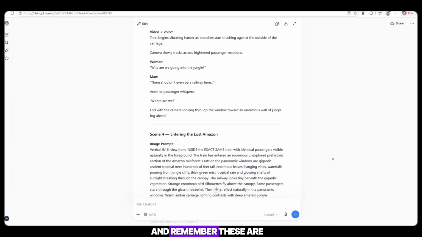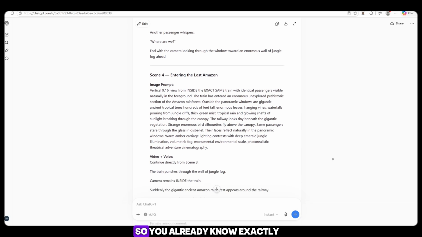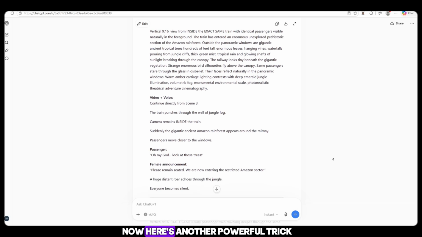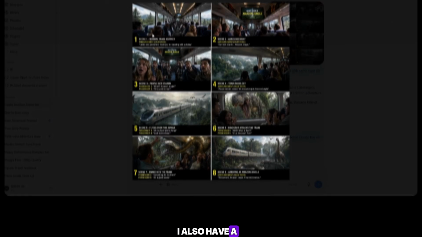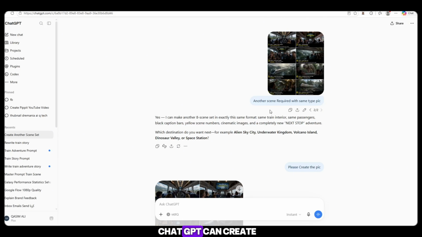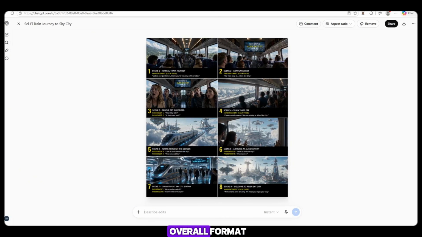And remember, these are not only image prompts, video prompts are also included, so you already know exactly how every scene should move and animate. Now here's another powerful trick. I also have a single reference image containing 8 complete scenes in the same style. Simply upload that image to ChatGPT and say, change the situation but keep the same style. ChatGPT can create another 8-scene concept while maintaining the same overall format.